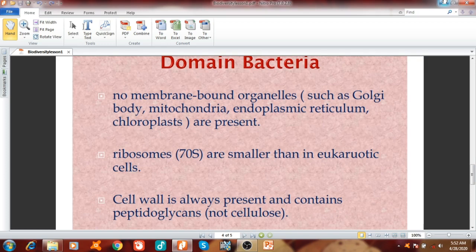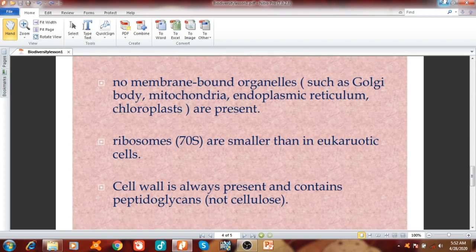Ribosomes, 70S, are smaller than in the eukaryotic cell. That means they have ribosomes directly present in the cytoplasm, but their size is smaller, because in the eukaryotes, ribosomes are 80S. Cell wall is always present and contains peptidoglycan. In bacteria, the cell wall is always present, and that is very complicated. It is made up of complexes of proteins and carbohydrates, and it is not cellulose, which is a character of eukaryotes or plant cells.